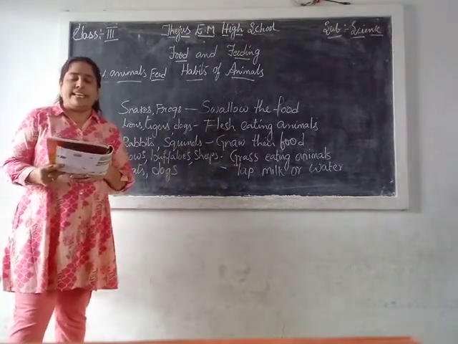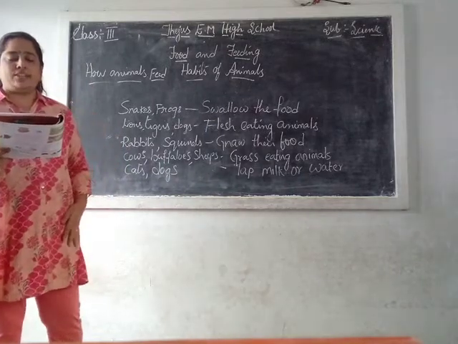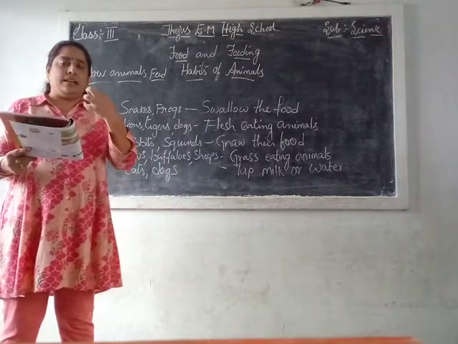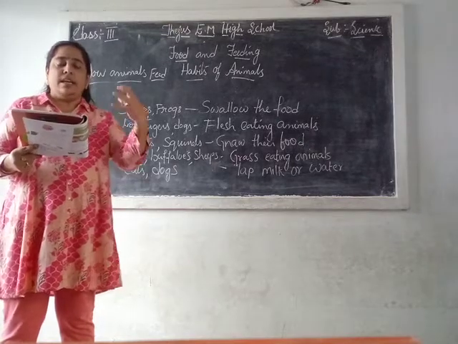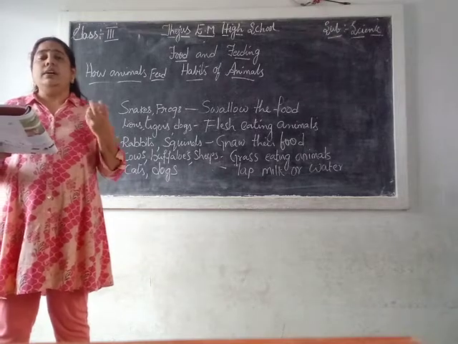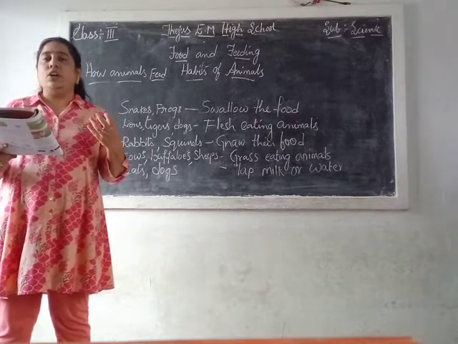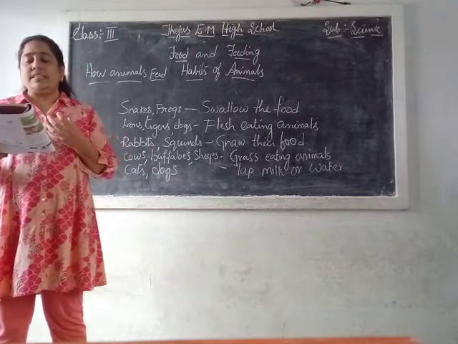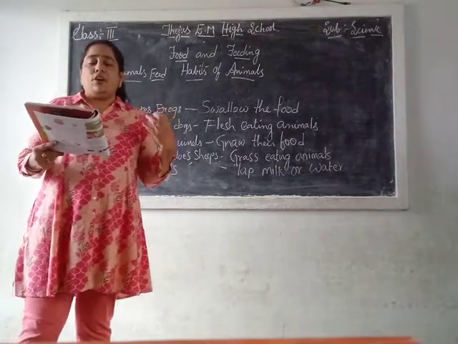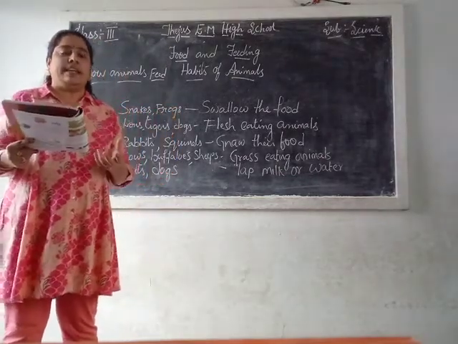The trunk of an elephant helps it to eat and drink. You know the trunk, how the elephant has the trunk. It uses its trunk to uproot grass and tear off branches from trees.